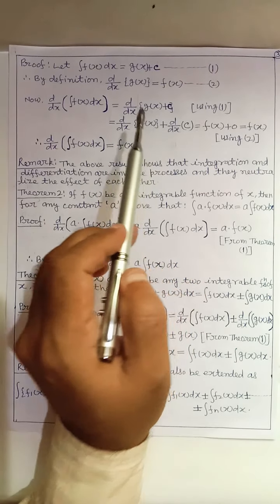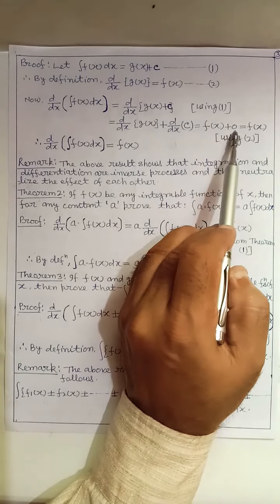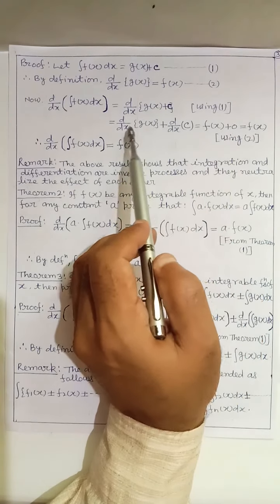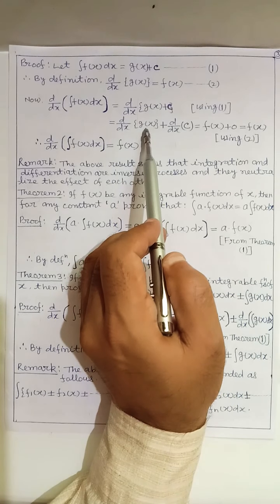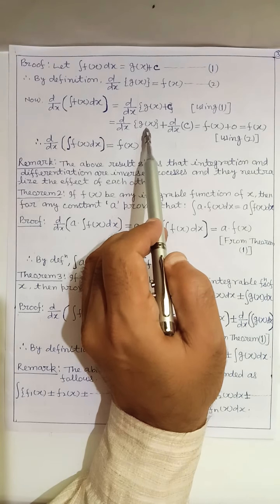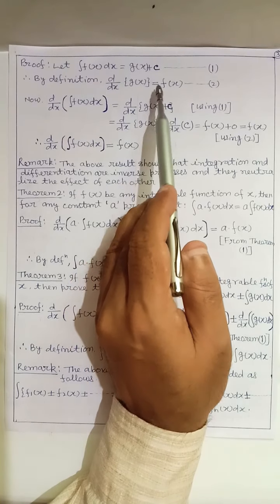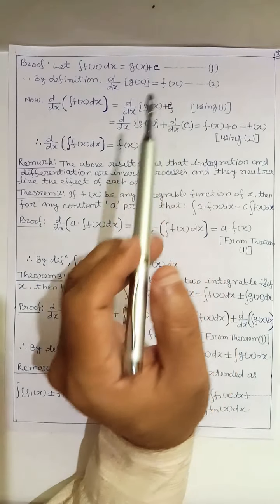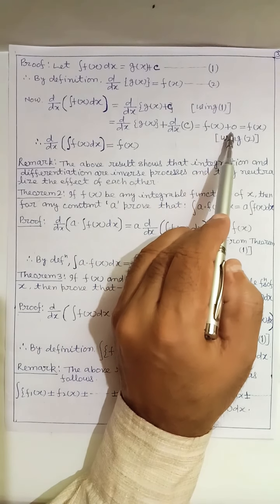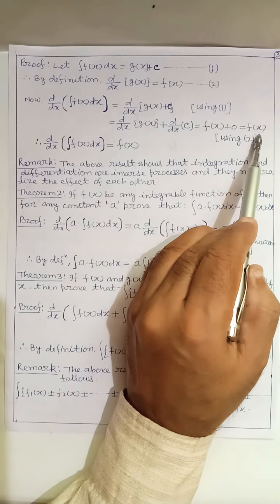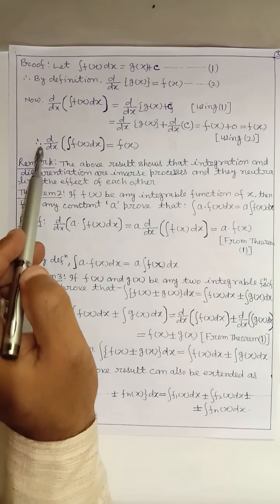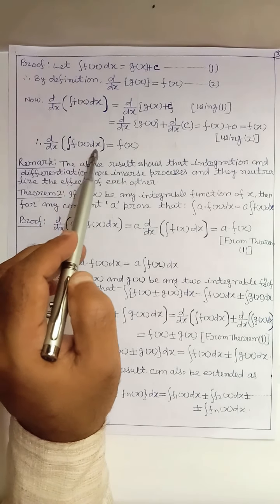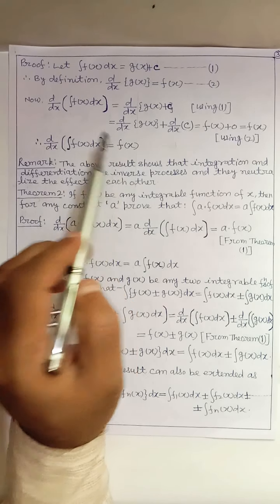Here derivative of constant is 0, and d by dx of g(x) is f(x), from 2. So this is equal to f(x) plus 0, and this is equal to f(x). So d by dx of integral of f(x) dx equal to f(x).